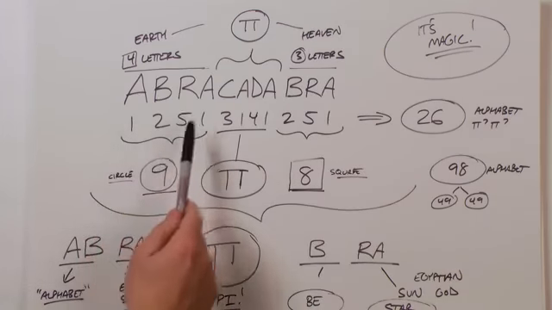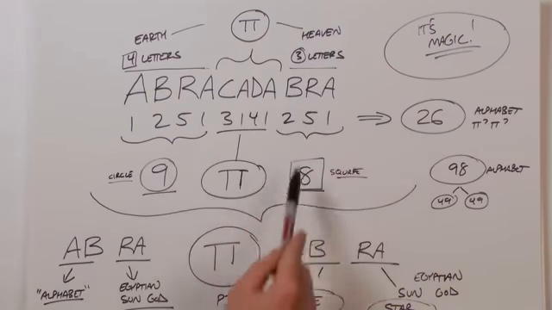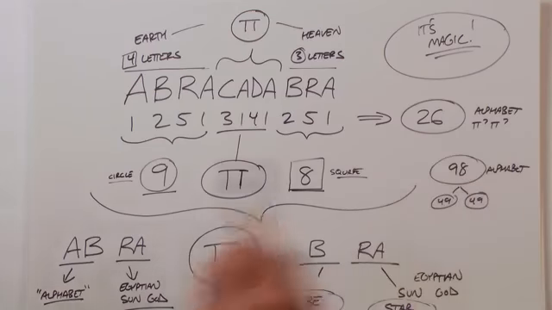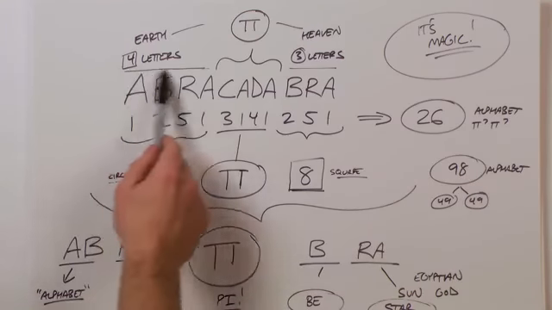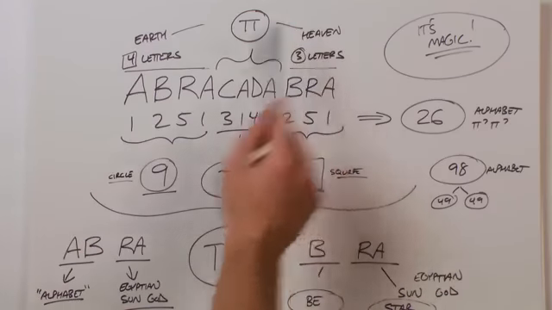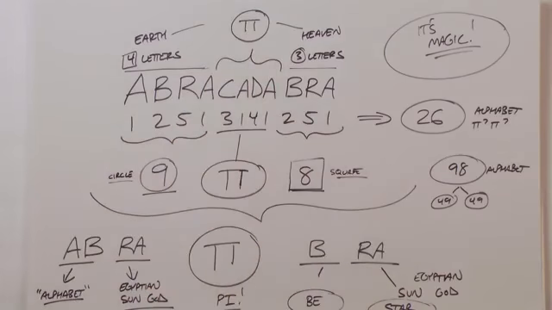1 plus 2 plus 5 plus 1 equals 9, or our circle, and 2 plus 5 plus 1 equals 8, or our square, or the 98 of our alphabet. Notice you have 4 letters up here, giving you earth, and 3 letters up here, giving you heaven. And between heaven and earth is nothing more than pi.